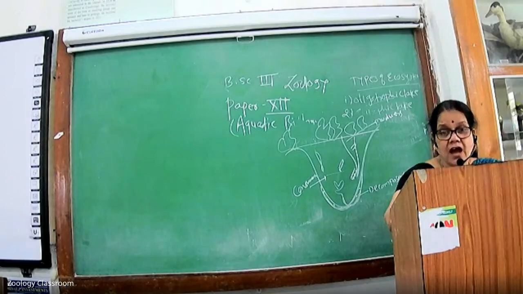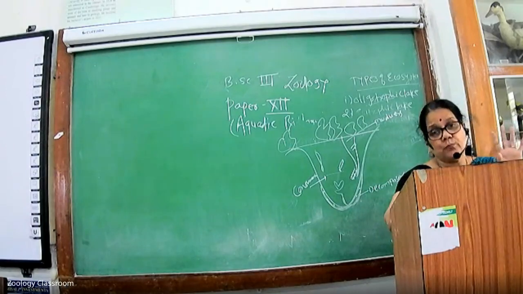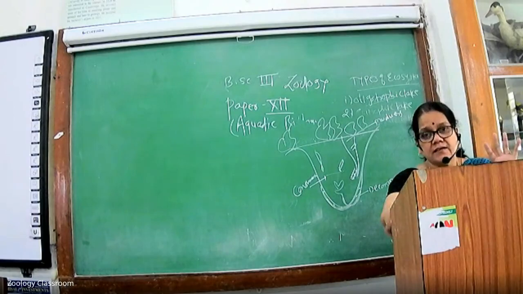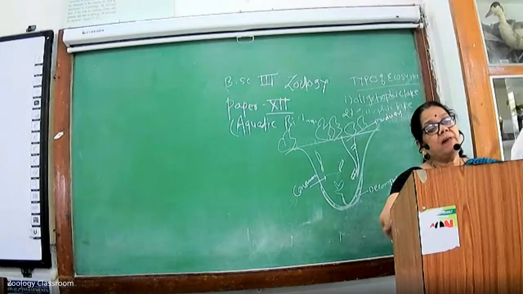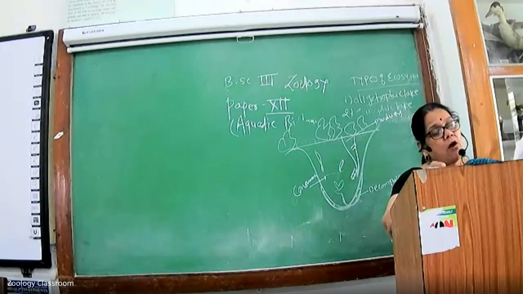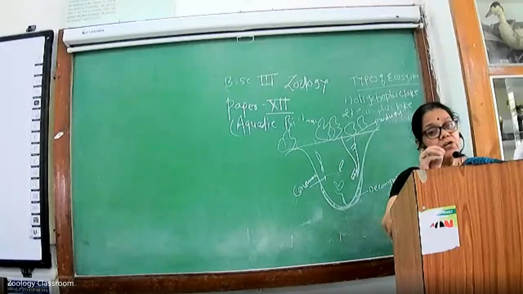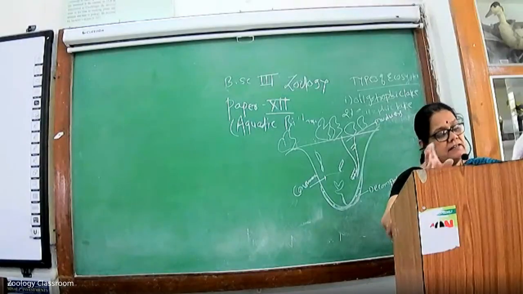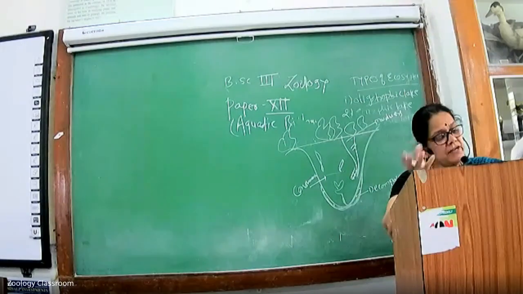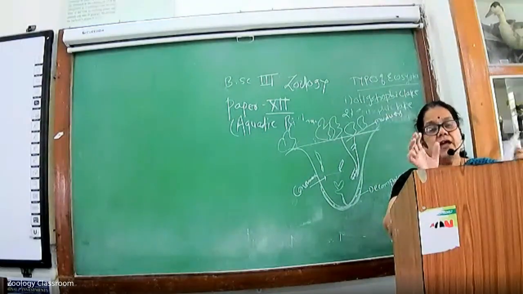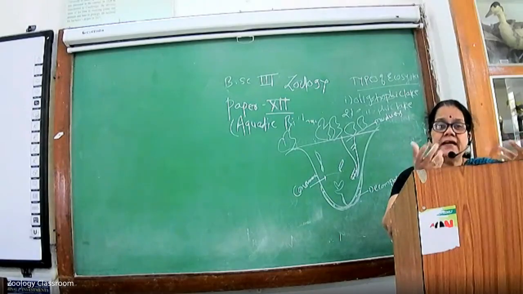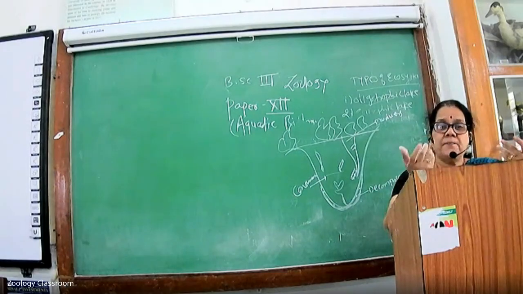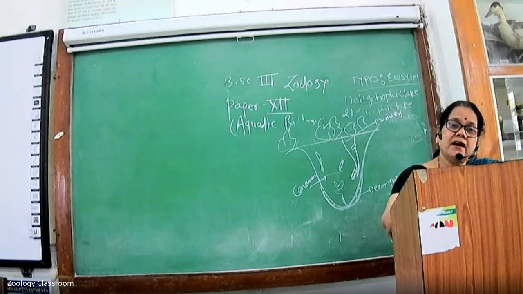And the pond fauna are divided into 5 groups. First group is the benthos, second is the periphyton, third is the plankton, fourth is the nekton, and the fifth is the neuston. In the neuston, there are 2 types present, epineuston and hyponeuston. And the plankton is divided into 2 types, phytoplankton and zooplankton. Phytoplankton means plant-like materials, and zooplankton means animal-like.